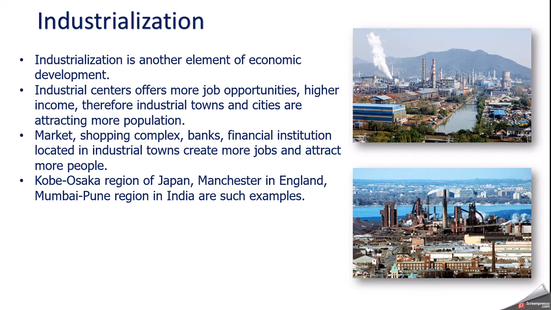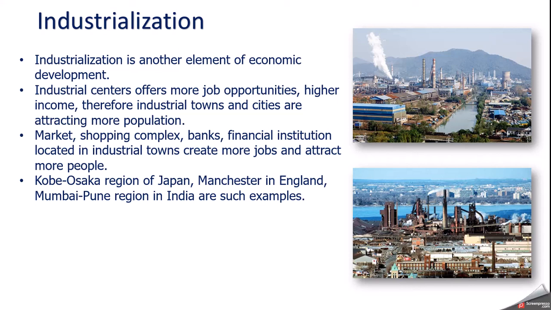The third important element under economic factor is industrialization. Industrialization is another very important element. Industrial centers offer more job opportunities and higher income, and therefore industrial towns and cities are also attracting more population. When any industry comes to any part of the world, many laborers and workers are required.